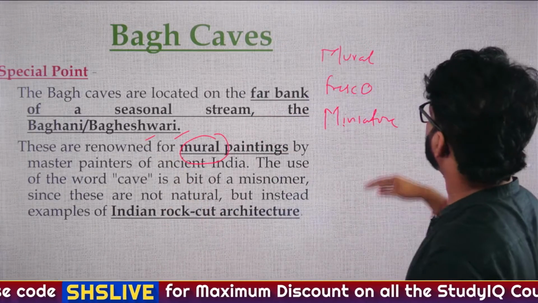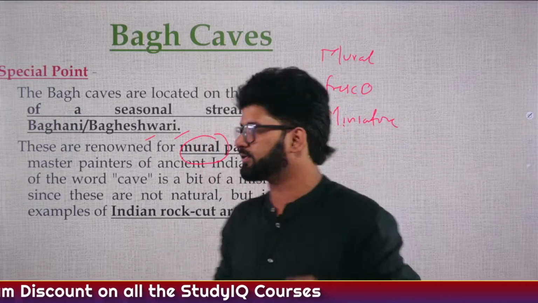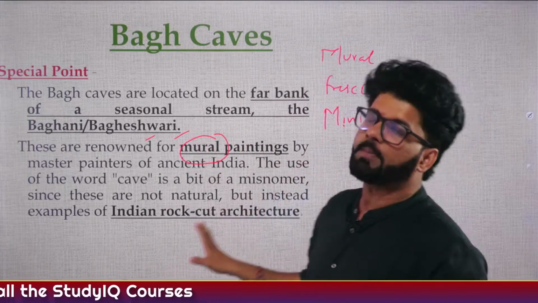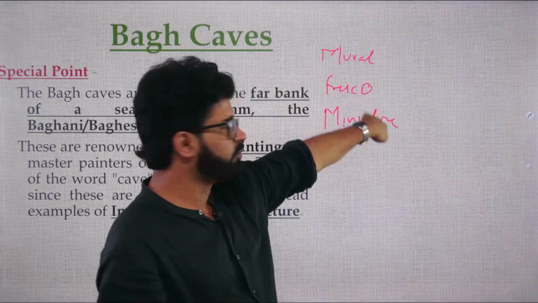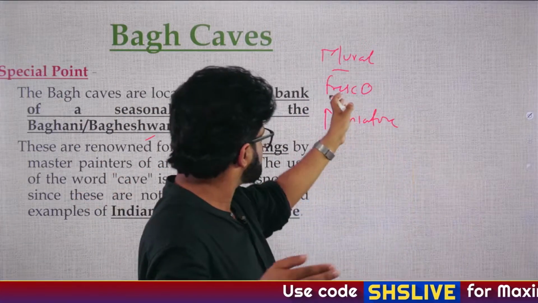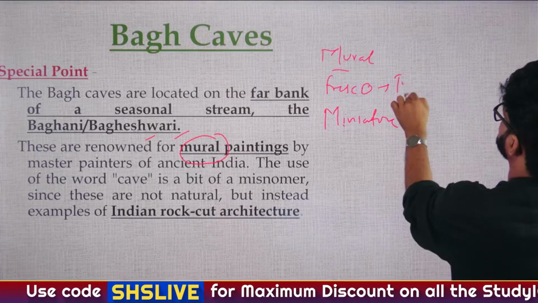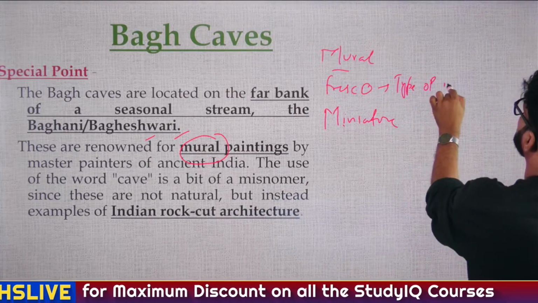Now the next part here is mural, fresco, and miniature. When you witness these caves and paintings, you will come across these terms and you should know about them. What is the difference between mural, fresco, and miniature? Mural paintings are paintings done on walls. Frescoes are also paintings done on walls, so frescoes are a type of mural, one subset of mural.